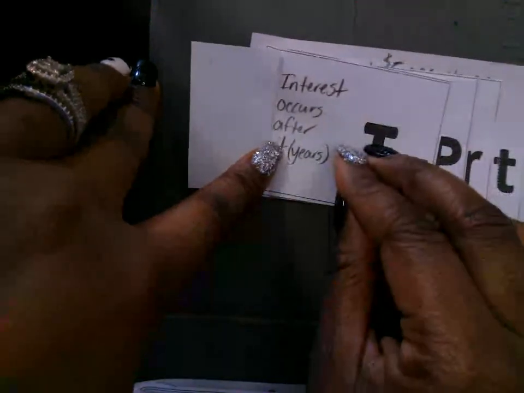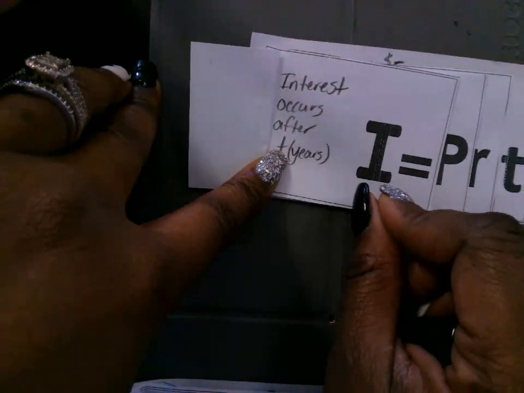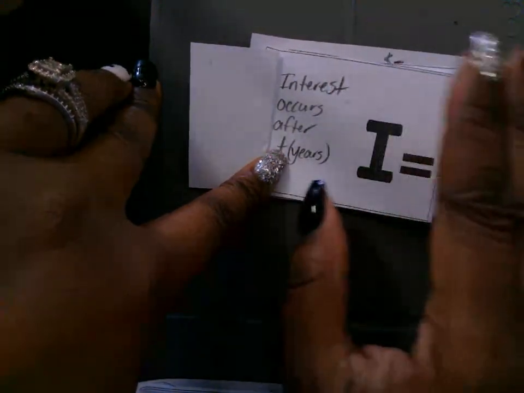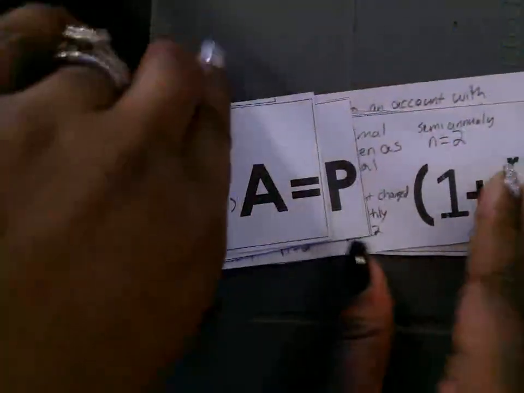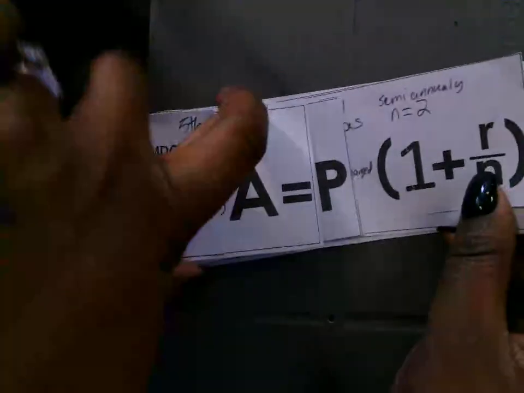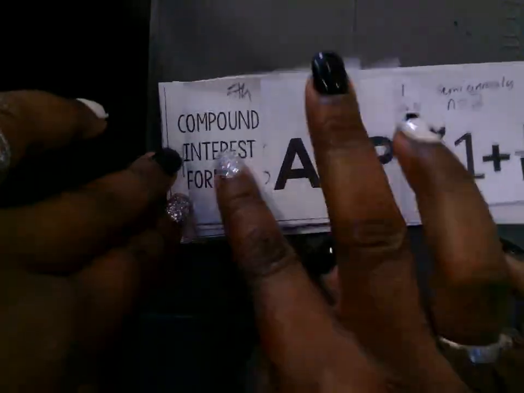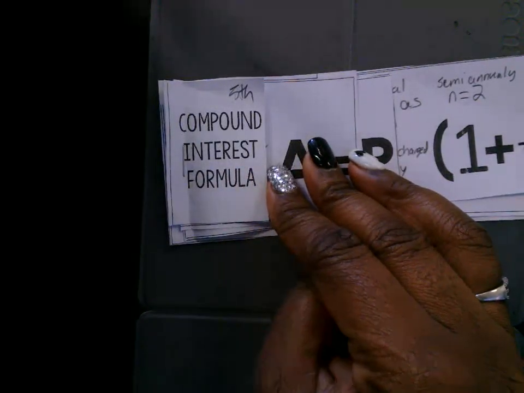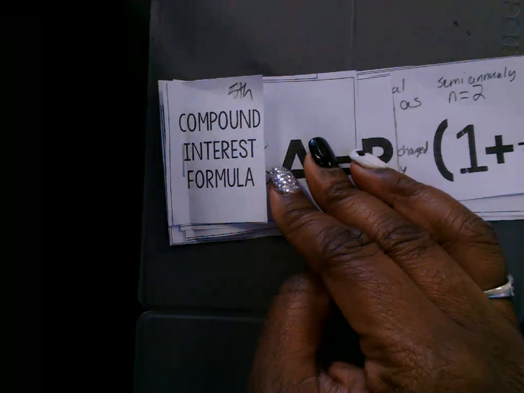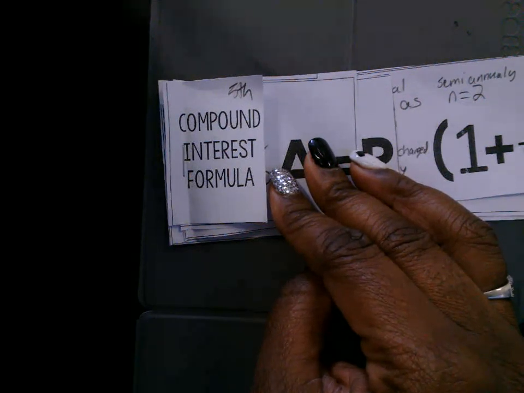Simple interest is only interest occurring one time a year. It occurs annually, and that's why they call it simple: it only occurs one time. Compound interest, on the other hand, occurs multiple times in one year. That's why they call it compounded. It may be compounded monthly, which means interest is charged 12 times a year.